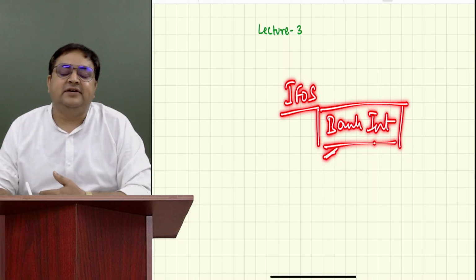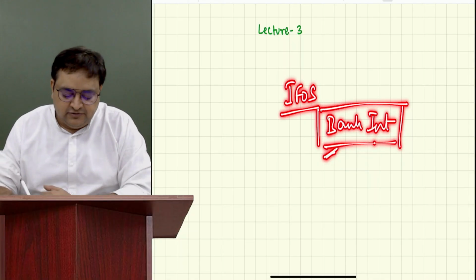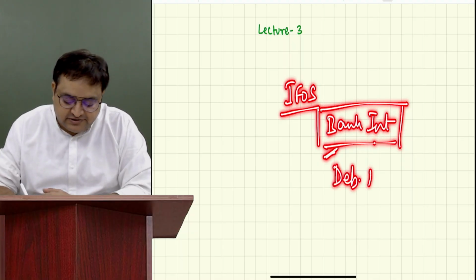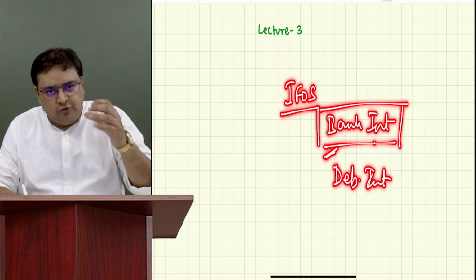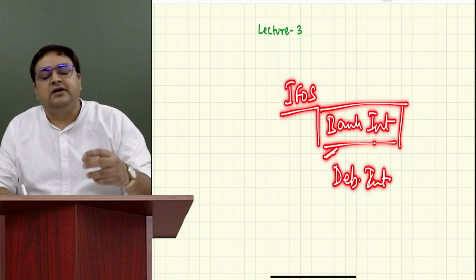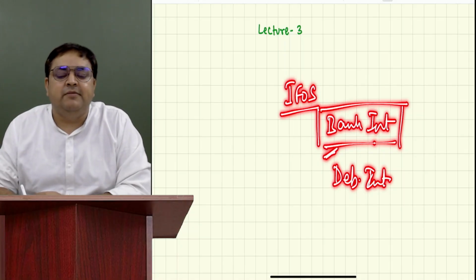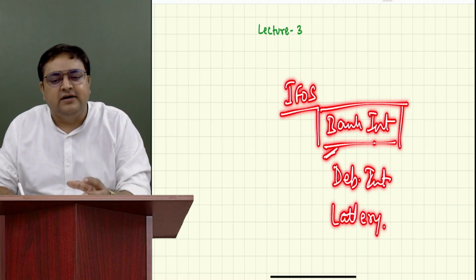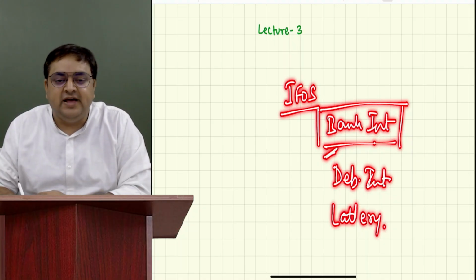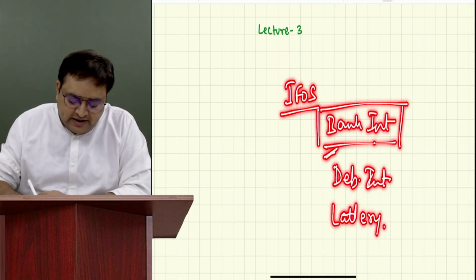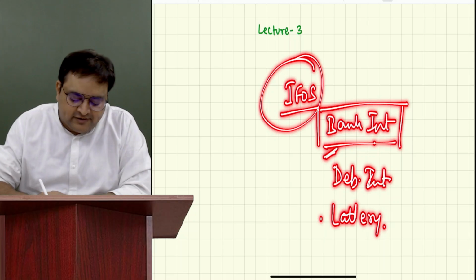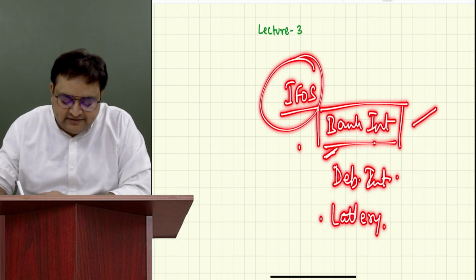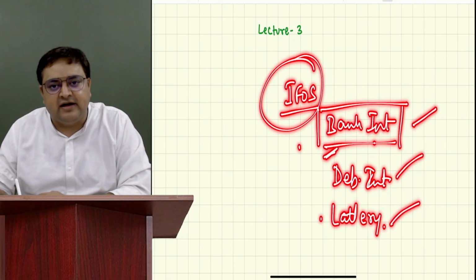Let's say, for example, she is investing in debentures. So she is earning debenture interest. She is not selling debentures, she is holding the debentures. She has earned debenture interest. So what type of income is it? It is again IFOS income. And she has lottery income also. Let's say this year she has won some lottery. What type of income is it? This is also IFOS. So bank interest is IFOS, debenture interest is IFOS, lottery is IFOS.